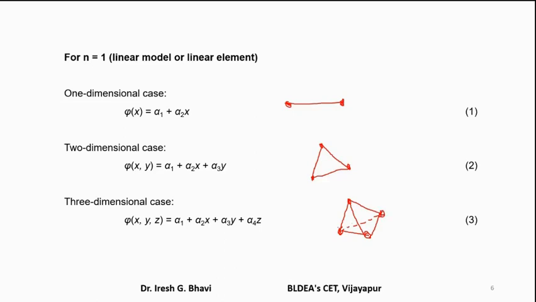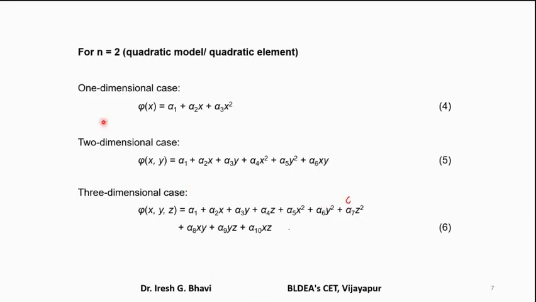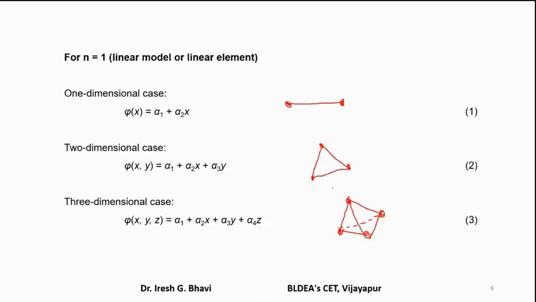Linear tetrahedron element. Tetrahedron means what? It is an element with 4 triangular surfaces. Tetra means 4, hedron means faces. So it is having 4 triangular faces. Then it is called a tetrahedron element. Okay. That is for a linear case.